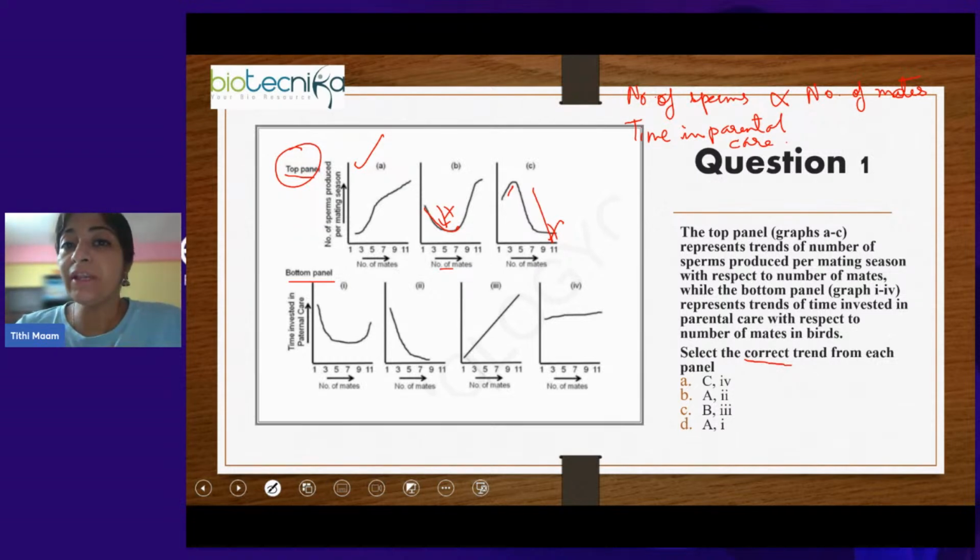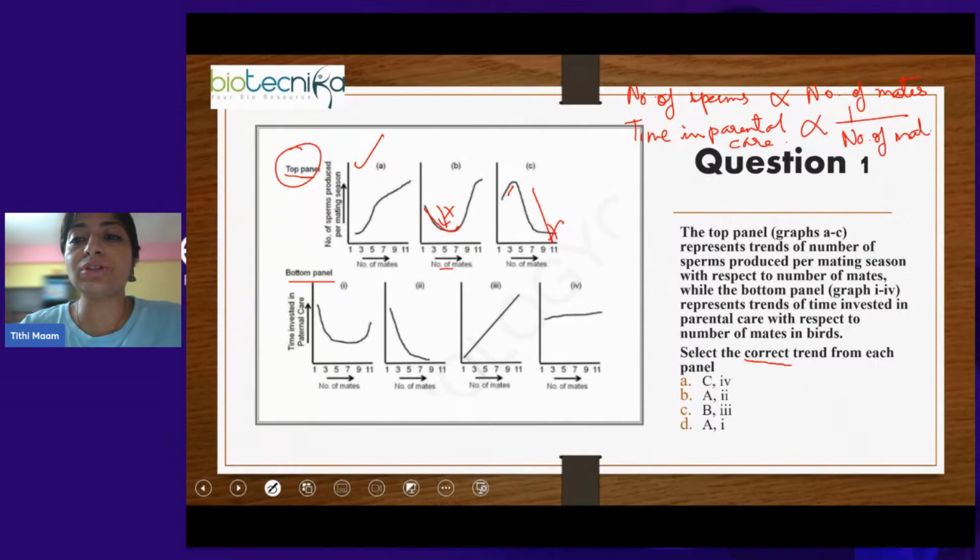So if the individual is occupied in taking care of the young one, he or she will not have time for courtship, to attract the other gender, or to mate. So the more time invested in parental care, the lesser the number of mates. Time in parental care is inversely proportional to number of mates.